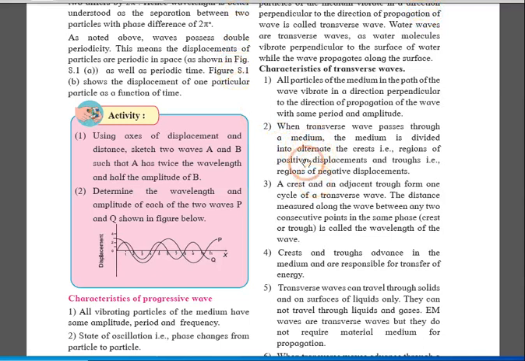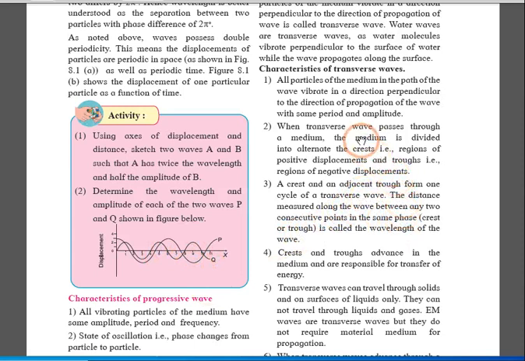Second point, I already discussed this. When a transverse wave passes through a medium, the medium is divided into two parts: one is the crest, one is the trough. The region of all positive displacement is called the crest and the region of all negative displacement is called the trough, that is plus pi and minus pi. Next, what is wavelength?